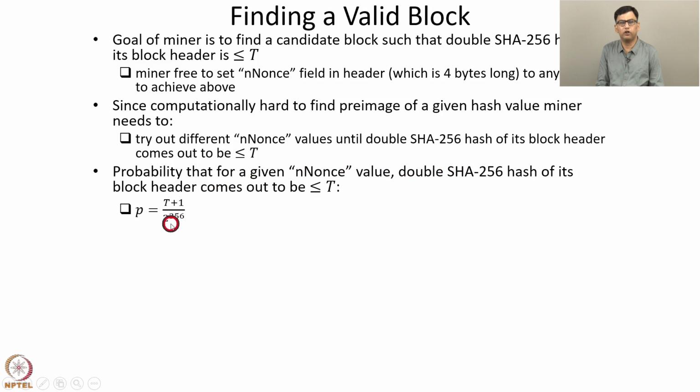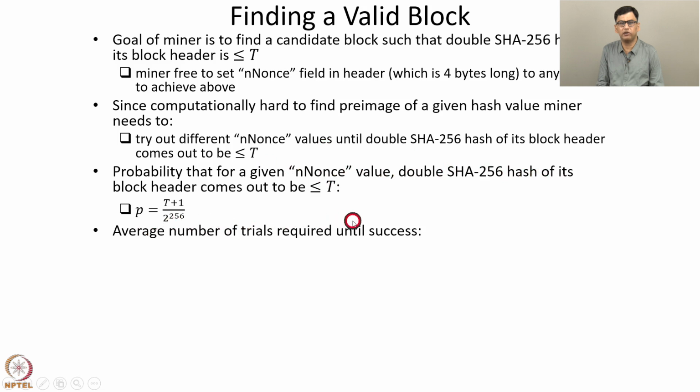So there are 2 to the power 256 possible output values of the double SHA-256 hash, and out of these the hash is less than or equal to T in T plus 1 of the values, that is 0, 1 up to T. So hence the probability is (T plus 1) upon 2 to the power 256, the probability that for a given n-nonce value, the double SHA-256 hash is less than or equal to T.